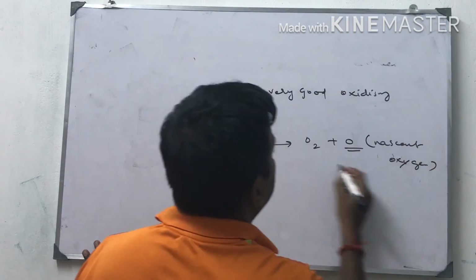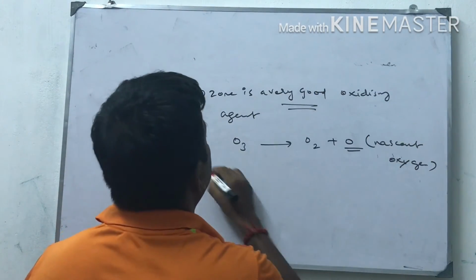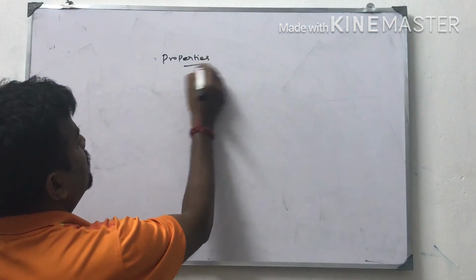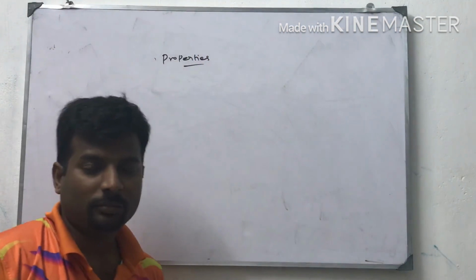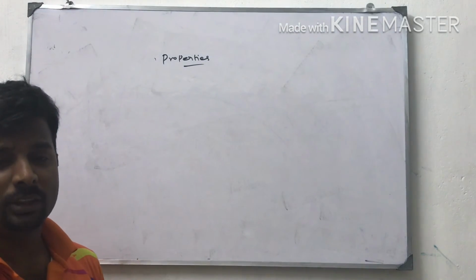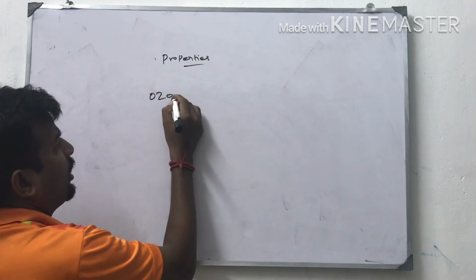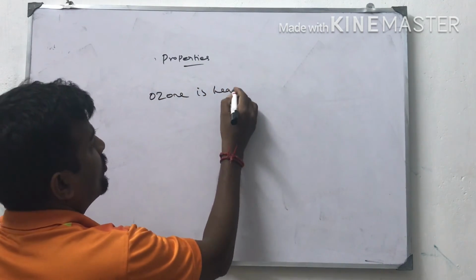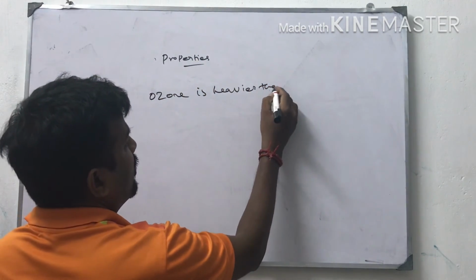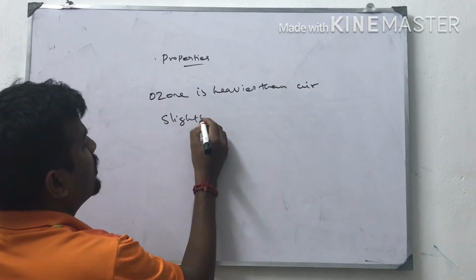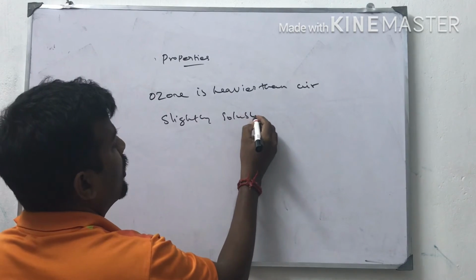That is why it is a powerful oxidizing agent. Ozone is heavier than air. It is slightly soluble in water.